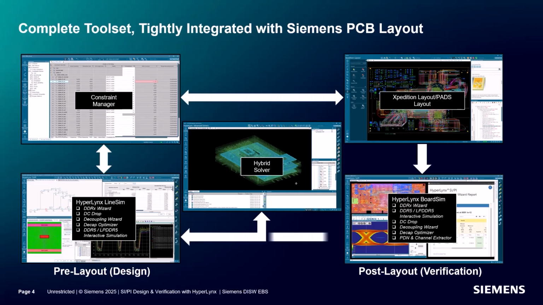Design is an iterative process. As you lay out the board, analysis is used during the physical design cycle to help you tune and improve the design in real time, rather than waiting until the layout is complete when it's too late to make substantial changes. Combining HyperLynx with Siemens design capture and layout can significantly reduce your design cycle and improve your design's performance.